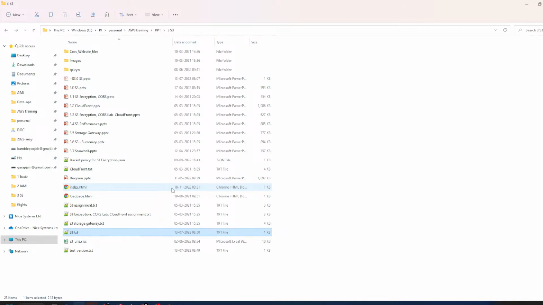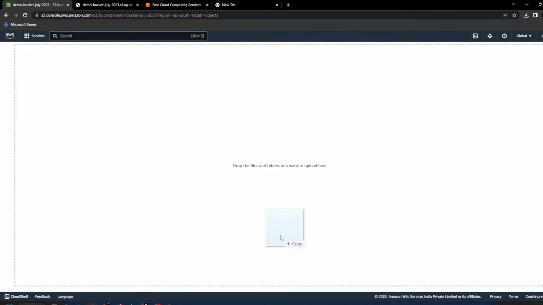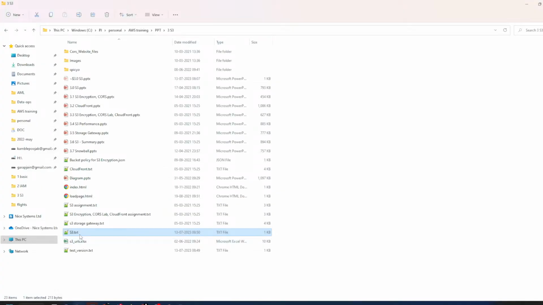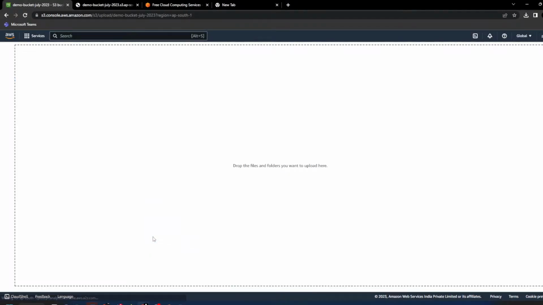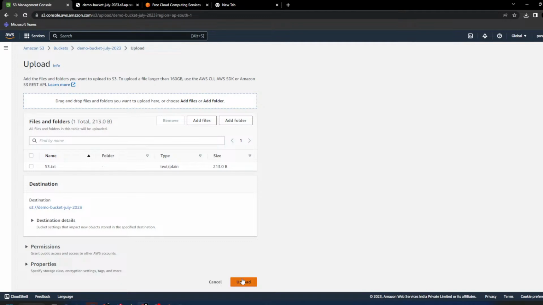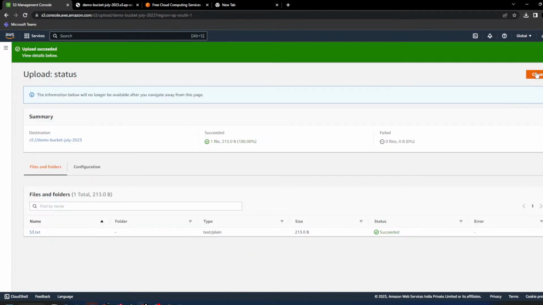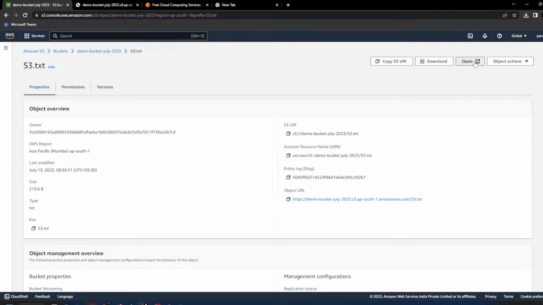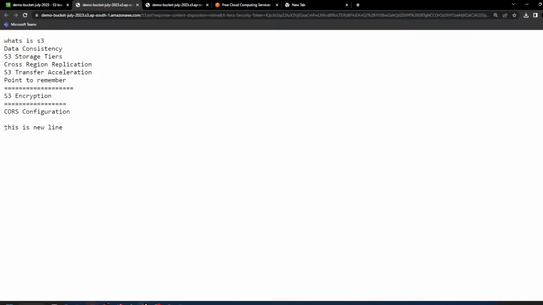It replaces it, overwrites, right? The same thing happened with Amazon right now. You can see the file name is s3.txt. I'm uploading the same file. Just upload. You will see the current time 8:50, and if I open that particular file, it is giving me the new content, right?